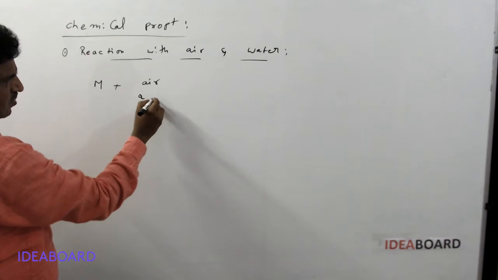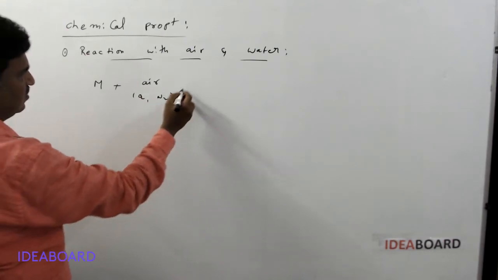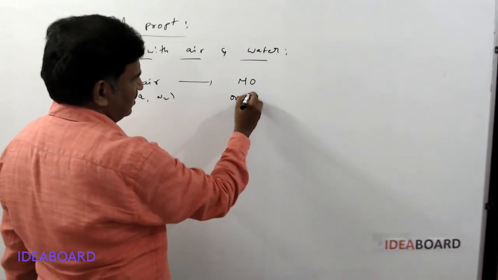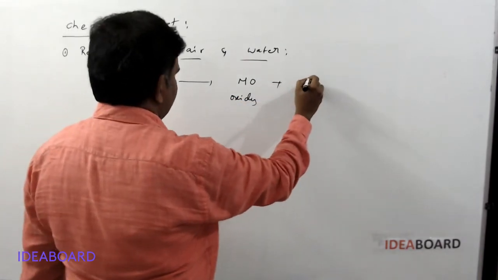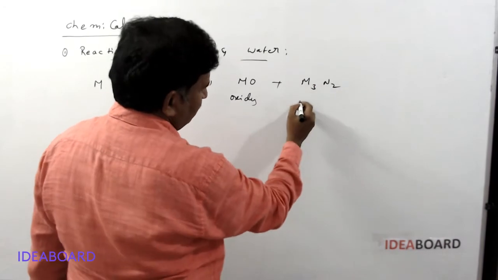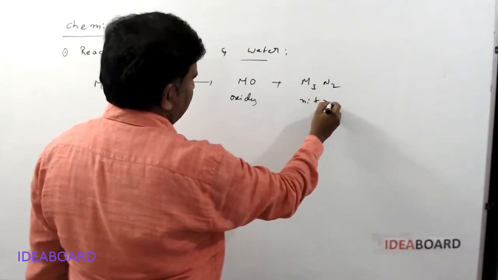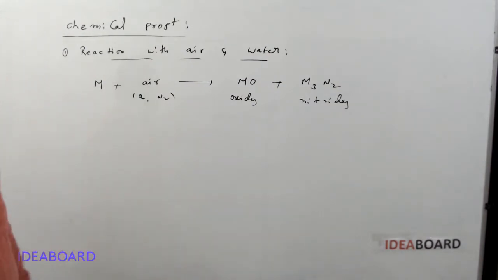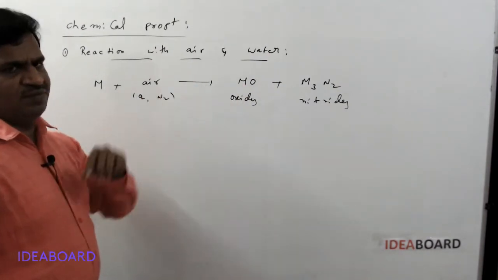Air contains mainly oxygen and nitrogen. Then they form MO type oxides and M3N2 type nitrides. Oxides and nitrides are formed by the second group elements.